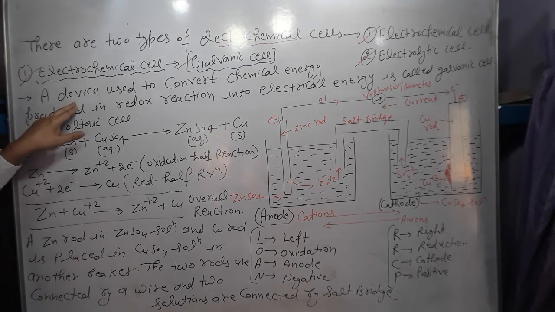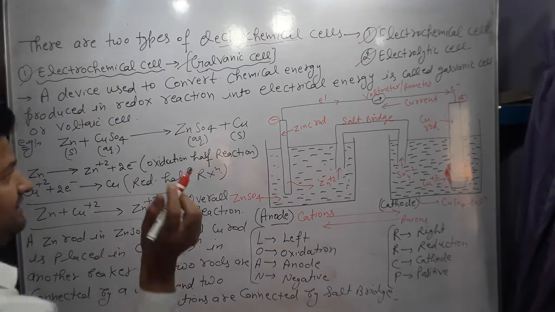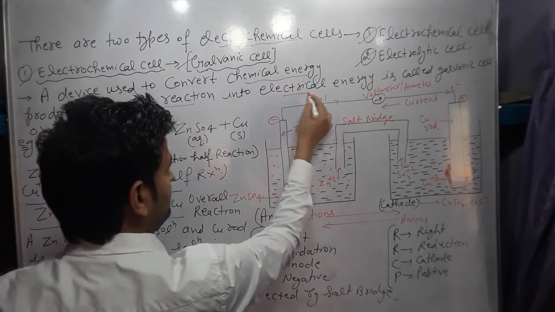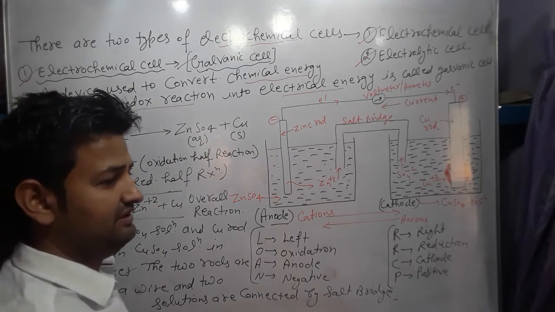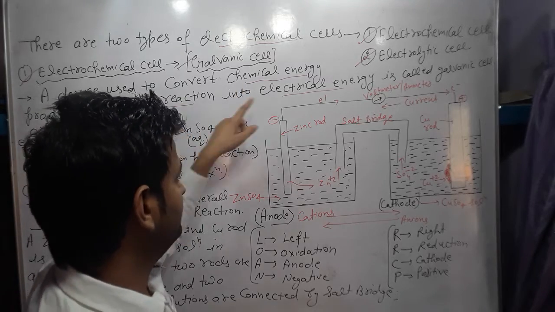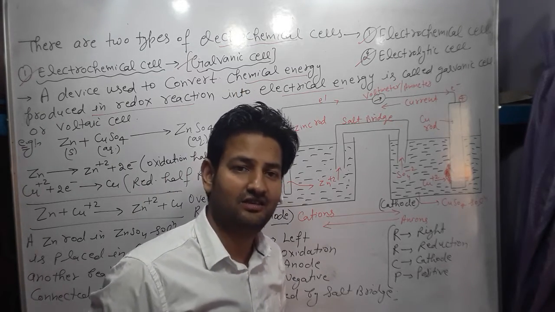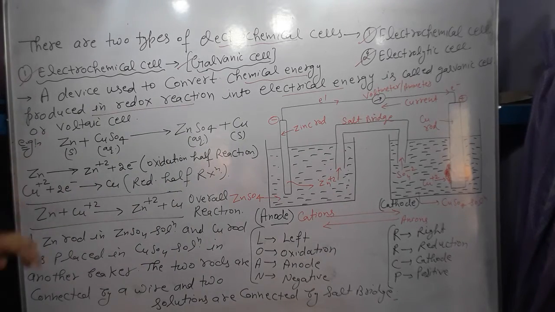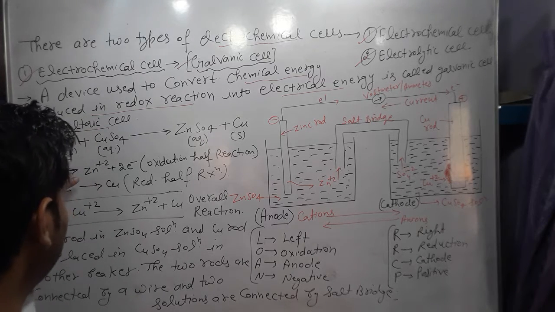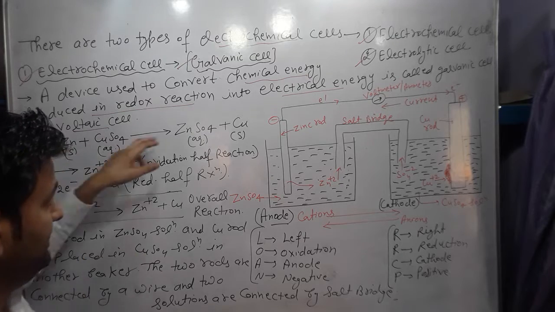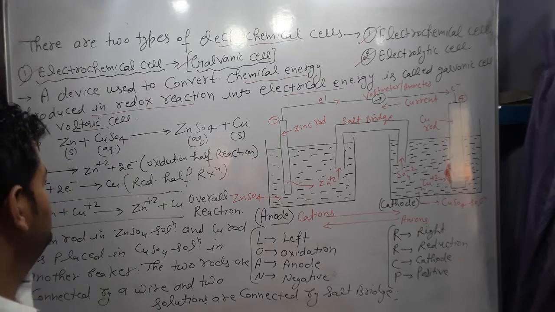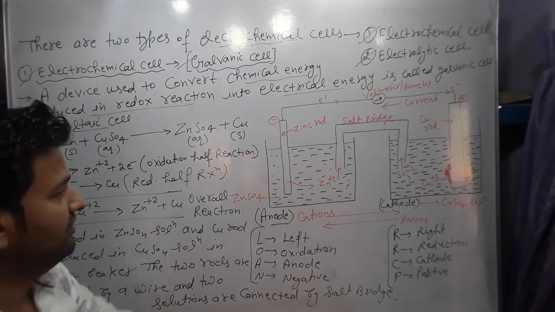Galvanic cell is a device used to convert chemical energy into electrical energy. It means chemical energy produced in the redox reaction is converted into electrical energy, and this is known as the galvanic cell. This is also known as the voltaic cell. Let us take an example in which two electrodes are taken, zinc electrode and copper electrode. Zinc undergoes oxidation, copper undergoes reduction.